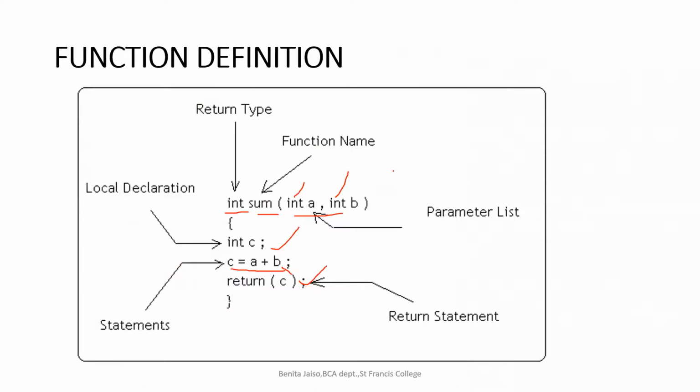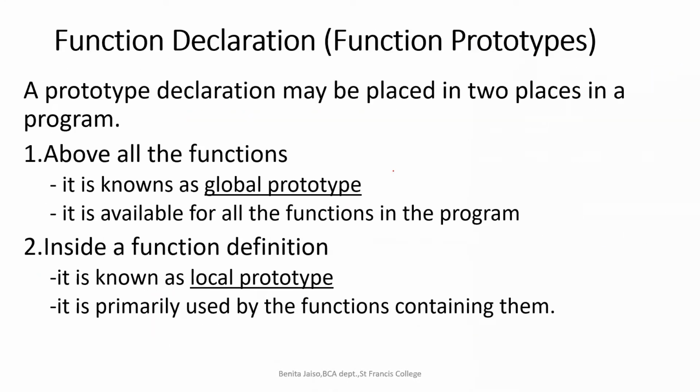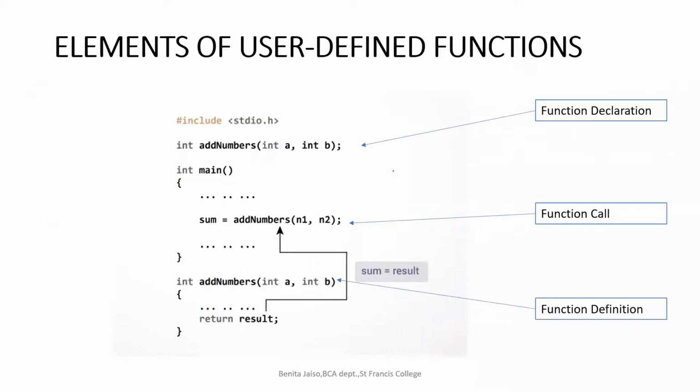Here in this example, where is that example? Which is the calling function and which is the called function? Tell me, answer in the chat box. Calling function means what?